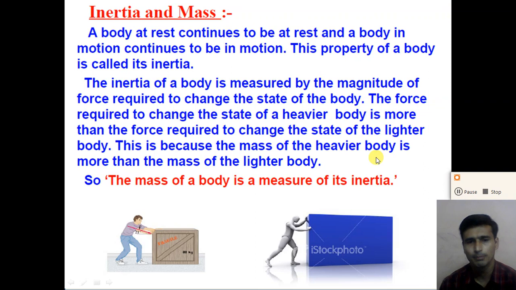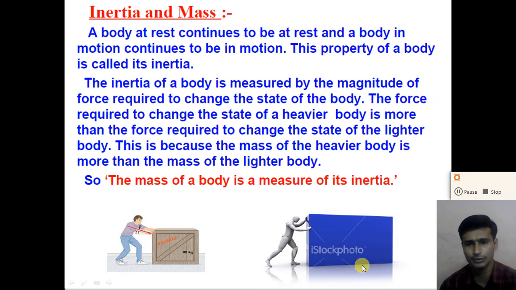Mass is measured with the help of a weighing machine, right? As per this figure, if you want to move this lighter object, it has less mass, so we require a smaller amount of force, and the inertia of the smaller object is less. If you want to move this larger object, we require more force, so its inertia is more.